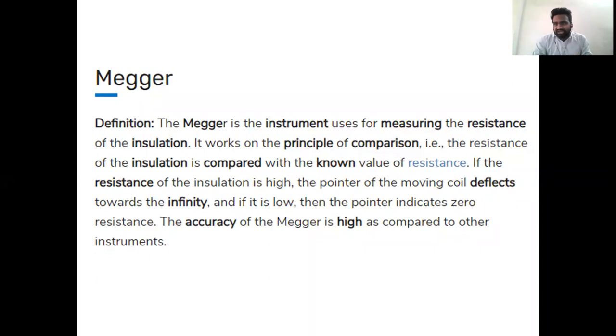We will discuss what makes the Megger quite accurate. First we will discuss the definition of Megger, the type of resistance it deals with, and other aspects such as classifications, construction, and operation.